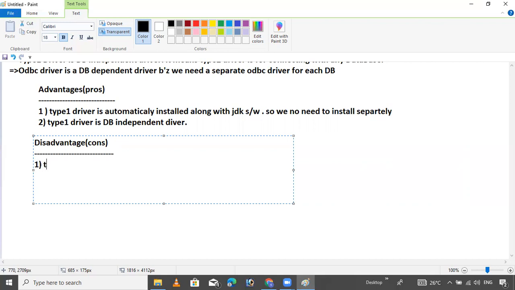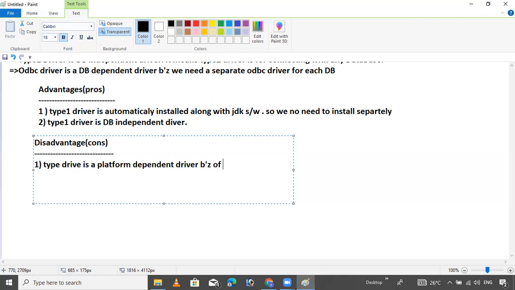Type 1 driver is a platform dependent driver because